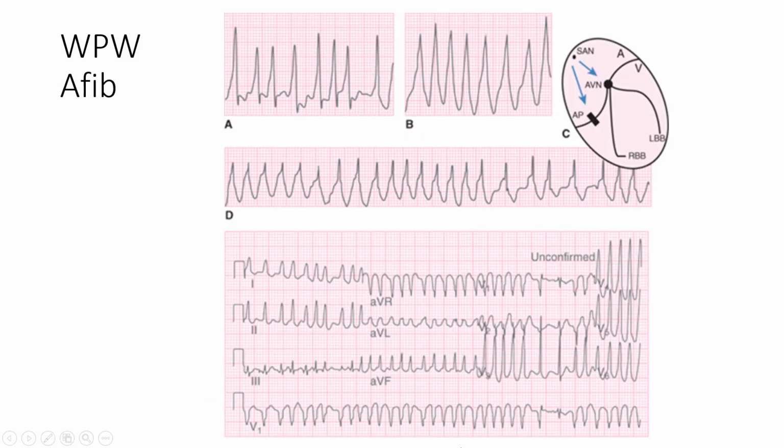Also in WPW, with that extra pathway, if your patient does go into atrial fibrillation, which is numerous ectopic foci discharging from the atria down through the ventricles, that extra pathway is going to allow more of those impulses to be conducted through the ventricles. And so if there is a rapid ventricular response, you can see down below that it's going to create a very bizarre, very fast, wide complex tachycardia, and that's going to create a real challenge in terms of clinical management.